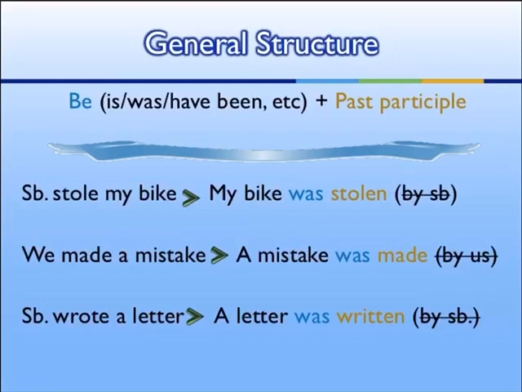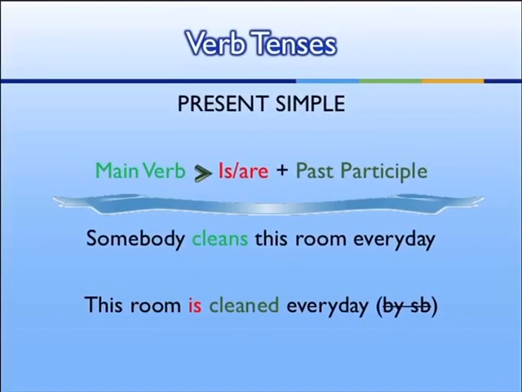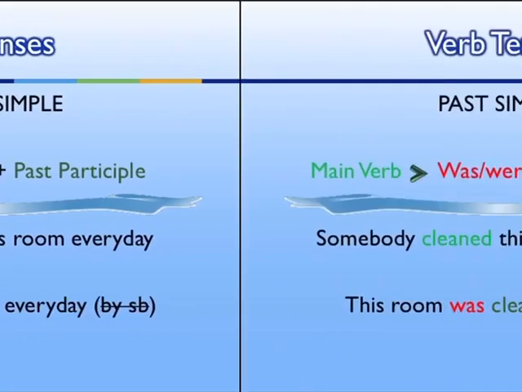Somebody stole my bike. My bike was stolen. We made a mistake. A mistake was made. Somebody wrote a letter. A letter was written. Verb tenses, present simple. Main verb is, are plus past participle. Somebody cleans this room every day. This room is cleaned every day.